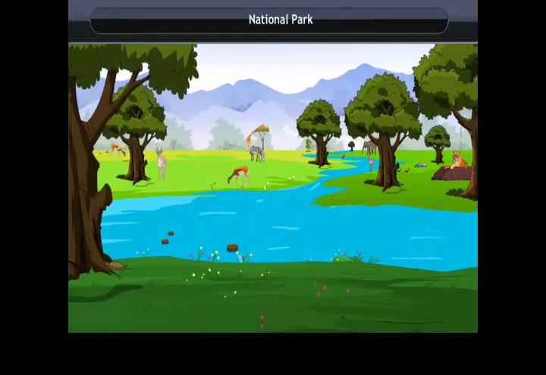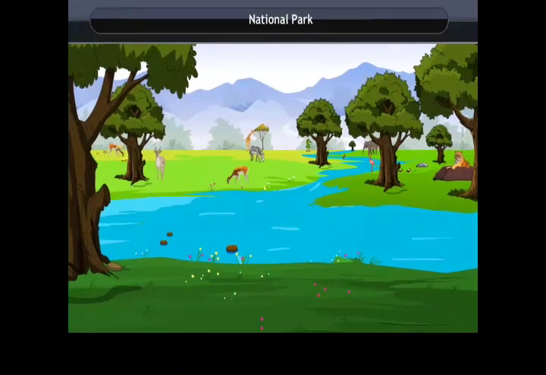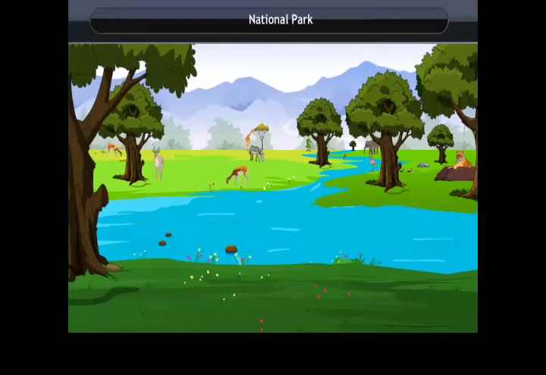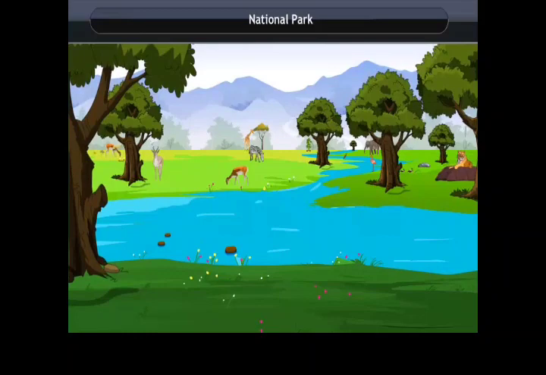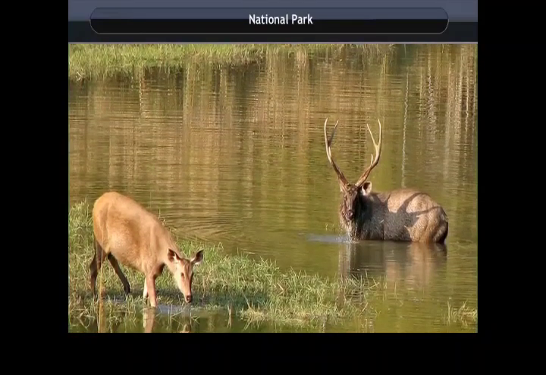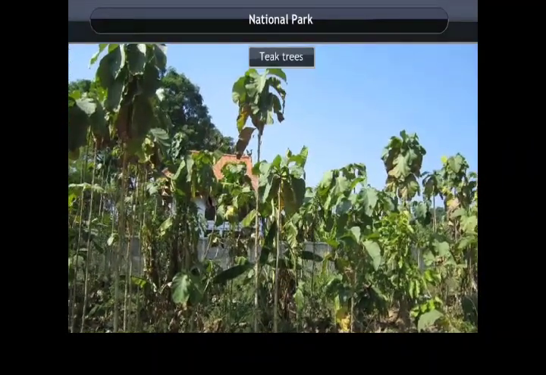National park. These reserves are large and diverse enough to protect whole sets of ecosystems. They preserve flora, fauna, landscape and historic objects of an area. Satpura National Park is the first reserve forest of India. The finest Indian teak is found in this forest.